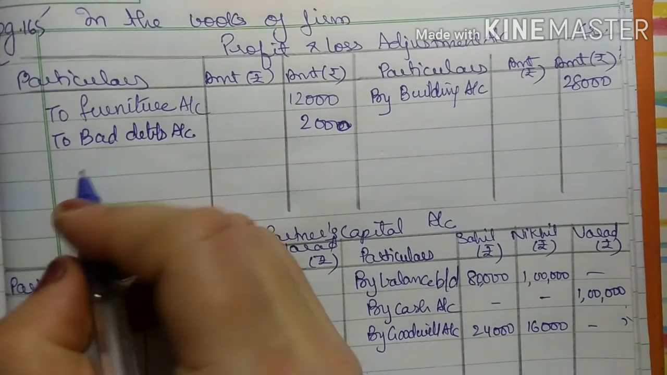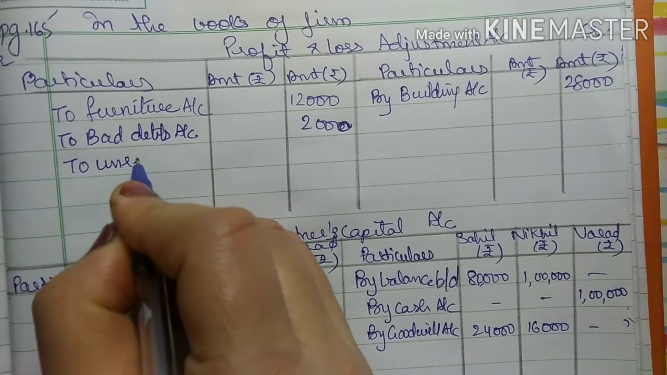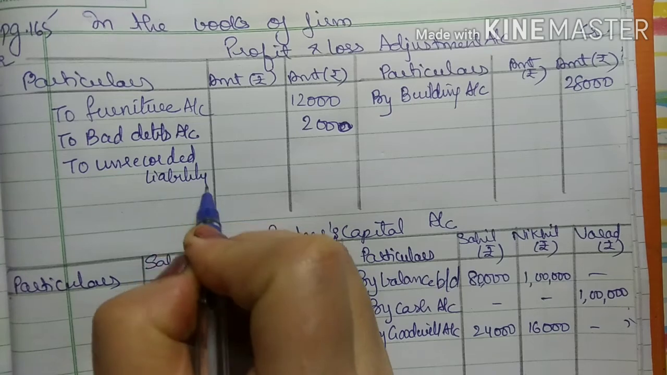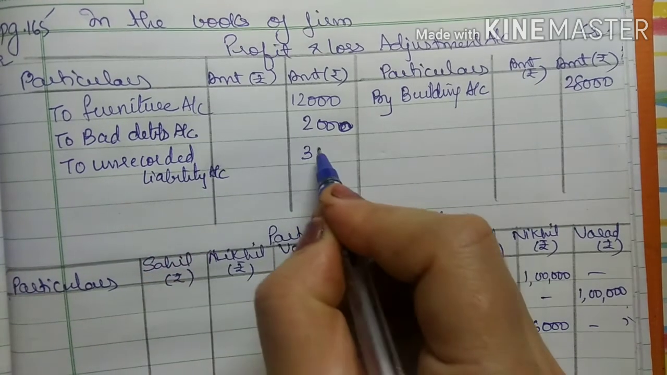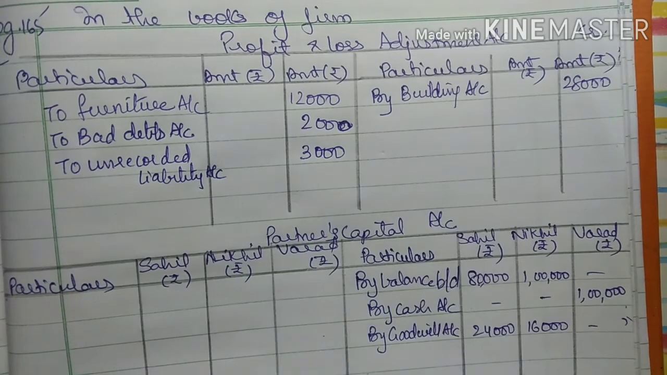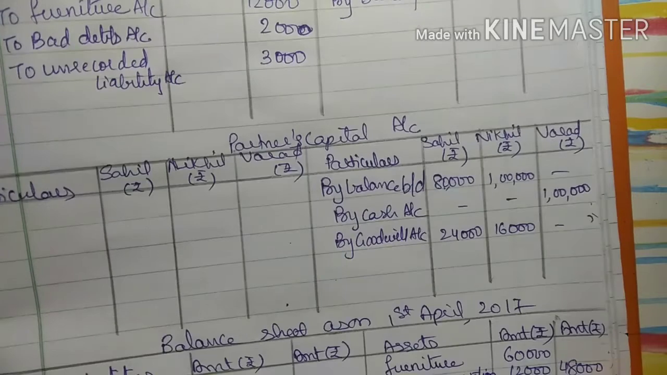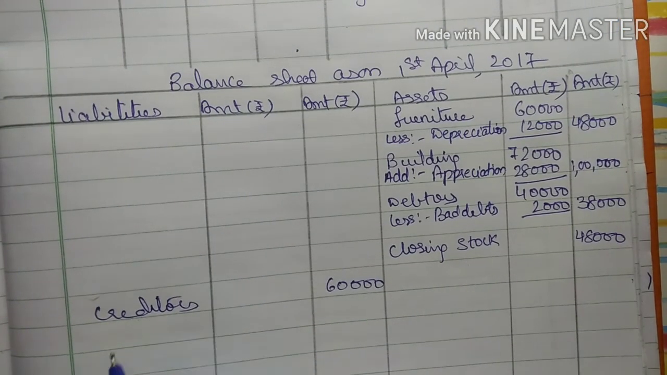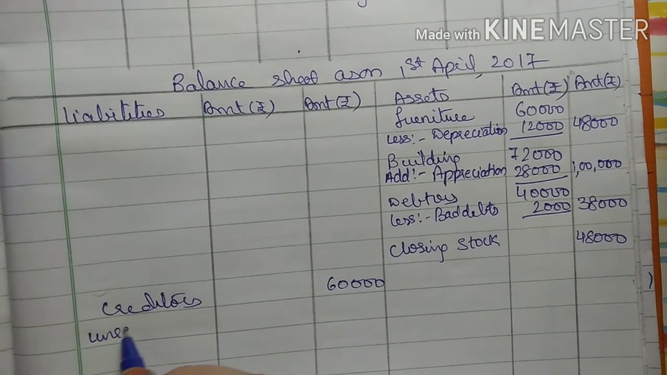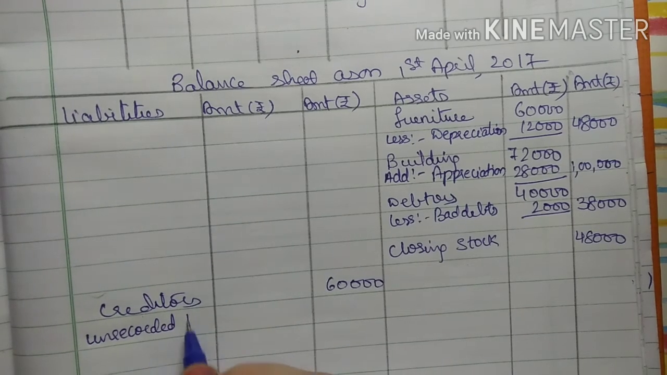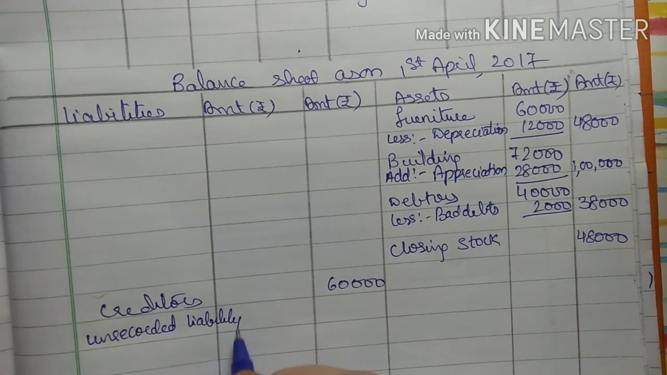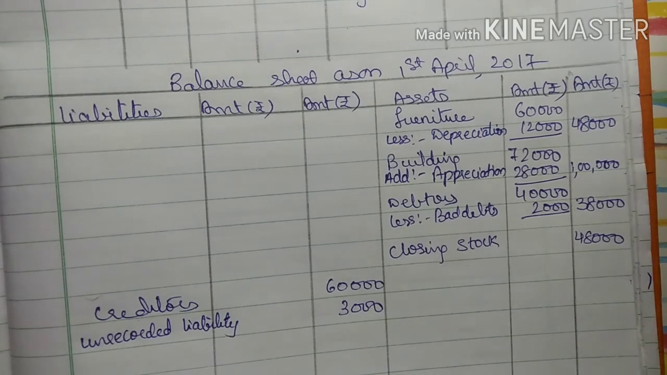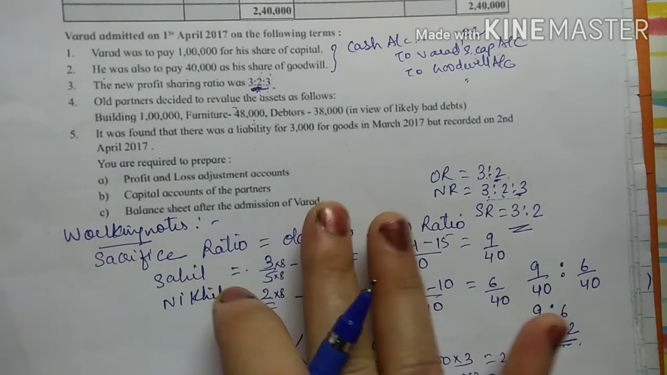So I am writing in the debit side to unrecorded liability account 3,000. This will be the first effect because it's my loss. And second, as it is a liability, I will write in my balance sheet unrecorded liability 3,000. Okay, we have done with all the adjustments.